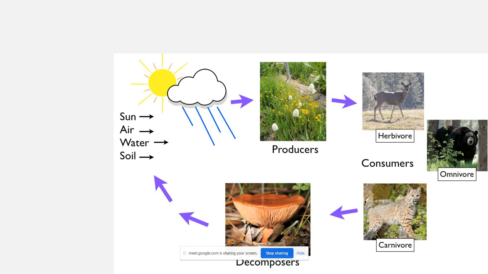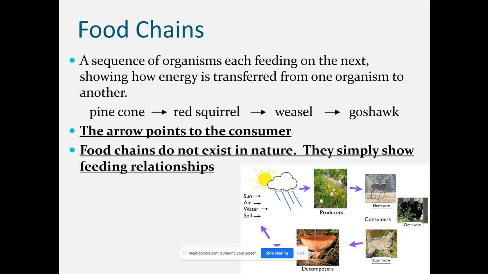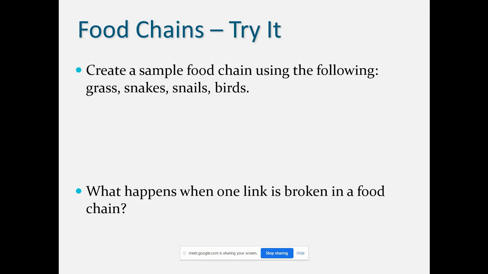So what is the role of food chain and food web to transfer the energy between different organisms? The arrow points to the consumer. They simply show feeding relationship. So food chain, what does it show? They show the feeding relationship. We can try this exercise: create a sample food chain using the following: grass, snake, snail, birds. You can connect these organisms with each other, how they are dependent. So by the arrow you can show who feeds on the grass, like birds feed on the grass, or insect, or who feeds on the snail. So you can make the relationship.